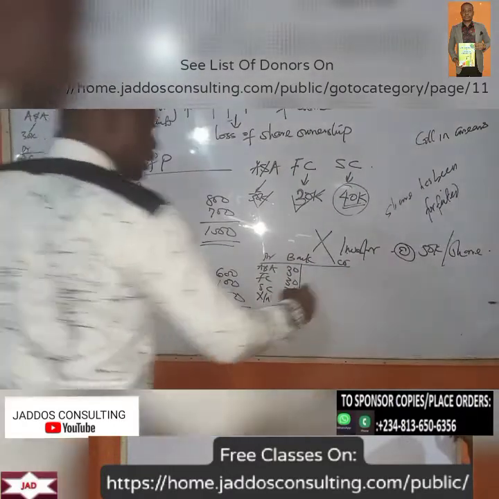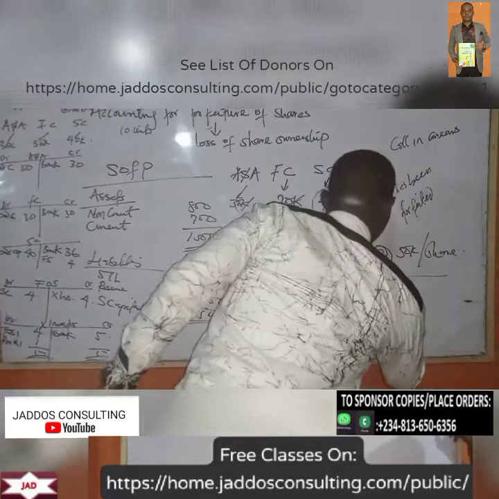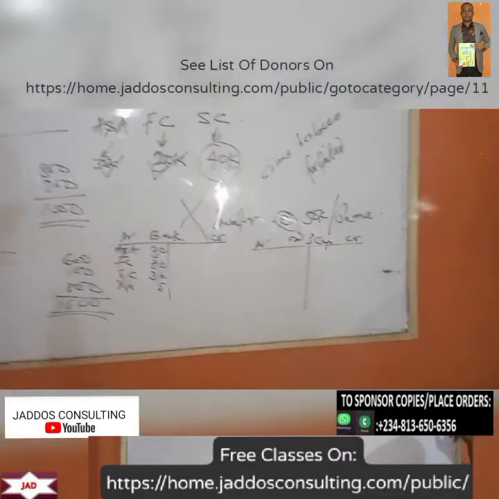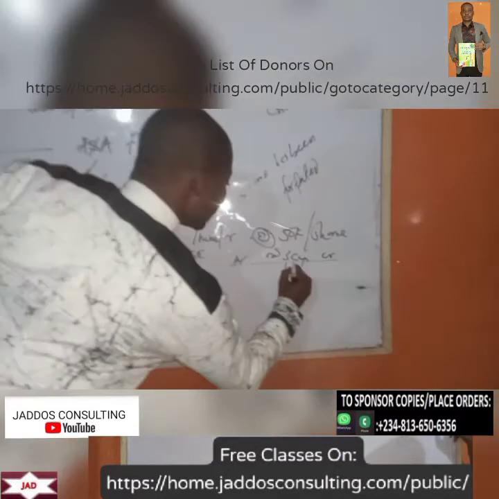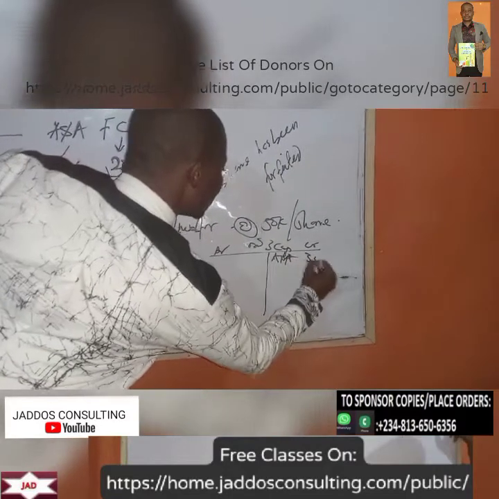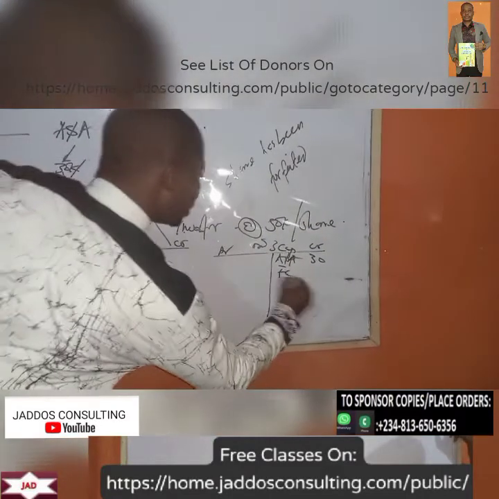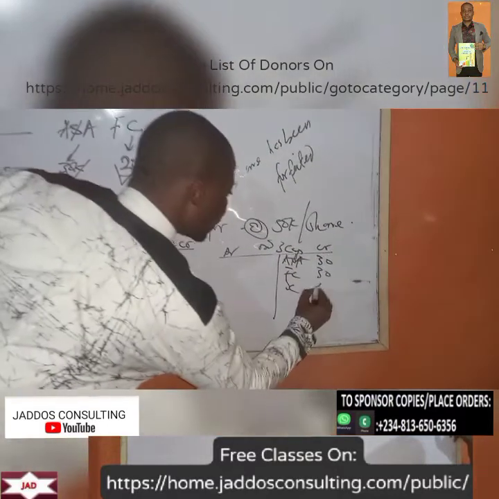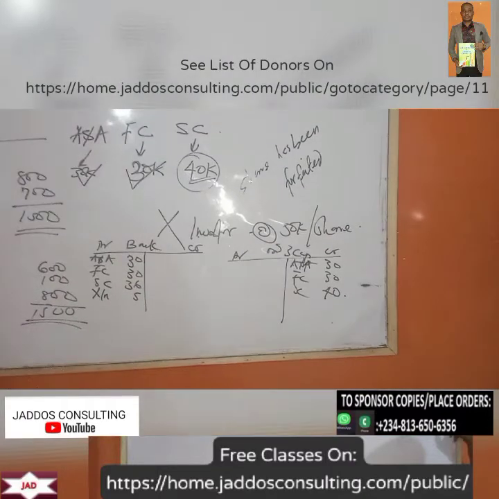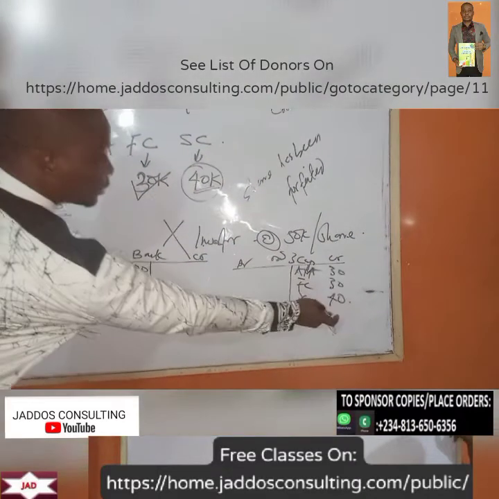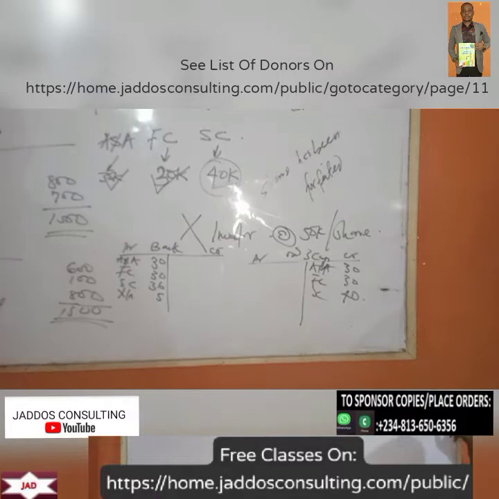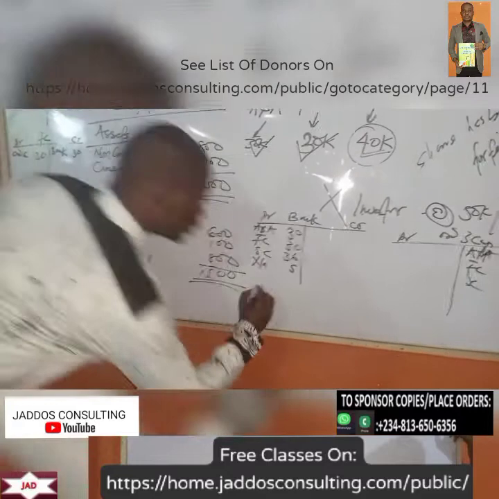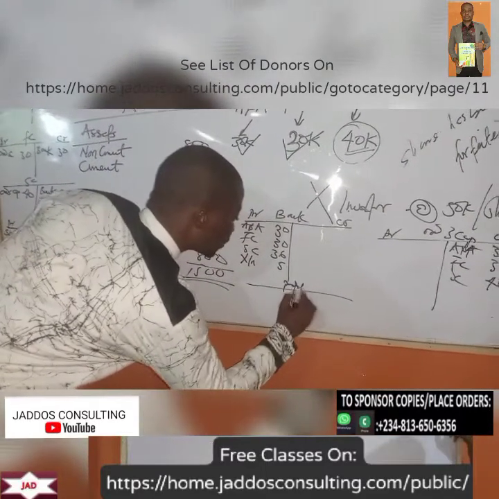Okay, and then look at what we now have in our ordinary share capital. From application and allotment, how much do we have? 30 kobo. First call, what do we have? 30 kobo. Second call, what do we have? 40 kobo. So we can say that our ordinary share capital now has 100 naira nominal value. Now, don't forget there's a profit on reissue of 1 naira here. So we're not going to say profit, or let's call it premium.